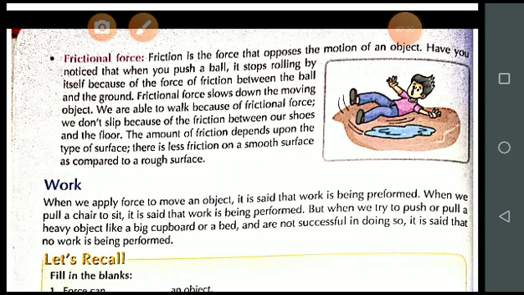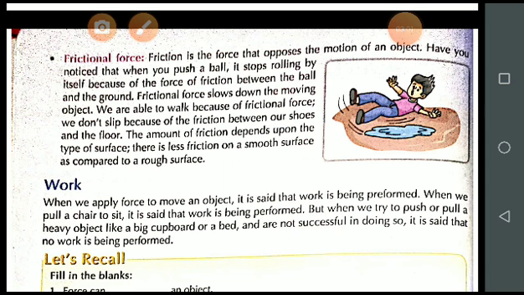With a very simple example I will explain this. For example, you pull a chair to sit. So what happened? Is work performed or not? You pull the chair and after that you sit on that chair. It means that work is being performed.